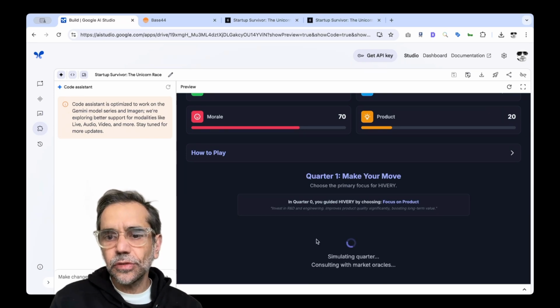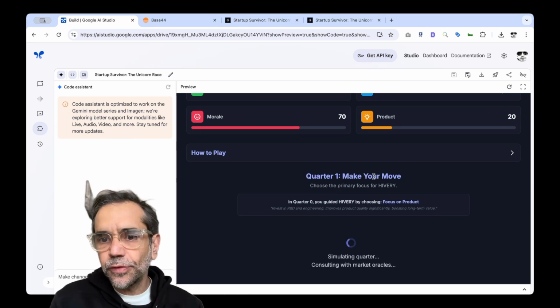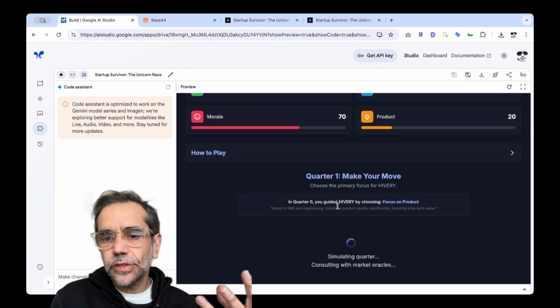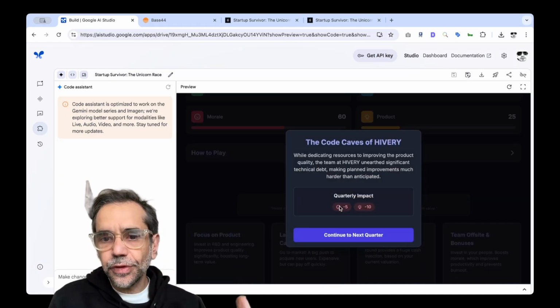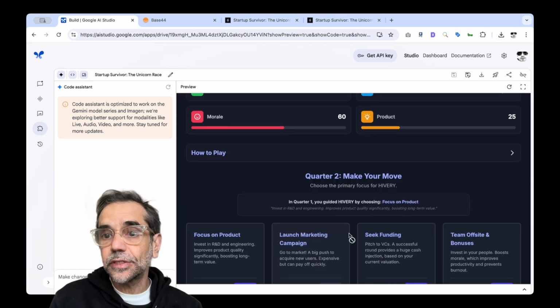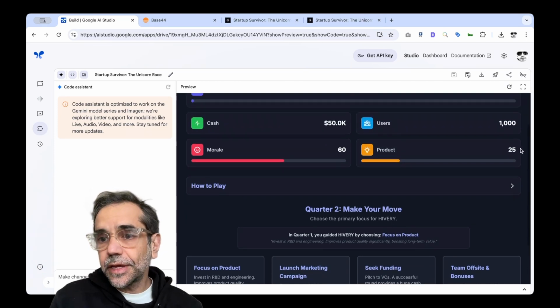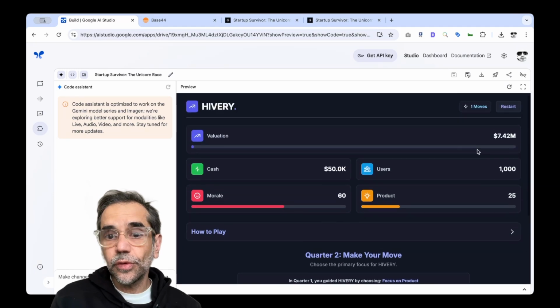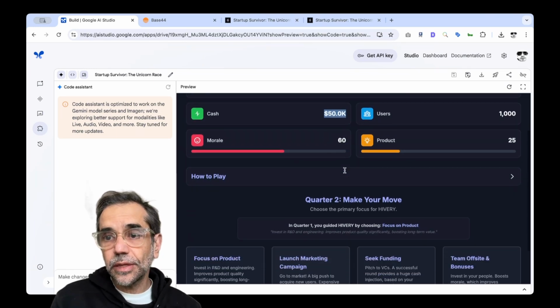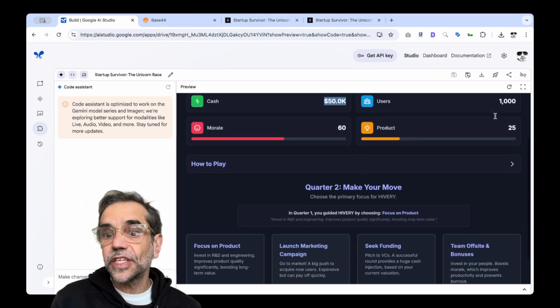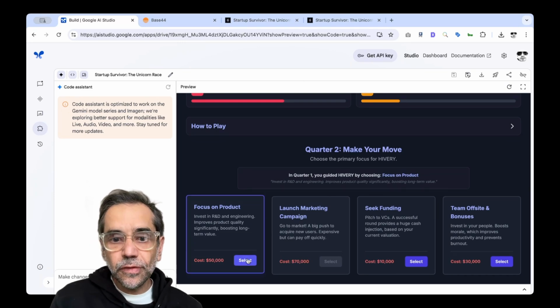So the game continues by saying it runs the scenario. So I'll make the move for the quarter, and it actually goes through a simulation. It goes, okay, like the code, so a dedicated resource has improved the product. So good, the product is improved. You can see here that it goes from 20 to 25 and continues to improve. Now, of course, you're running out of money, as you can see here. The cash, you're starting to reduce your cash, but your valuation increases because you're investing in product. So I'm going to continue to invest in product.